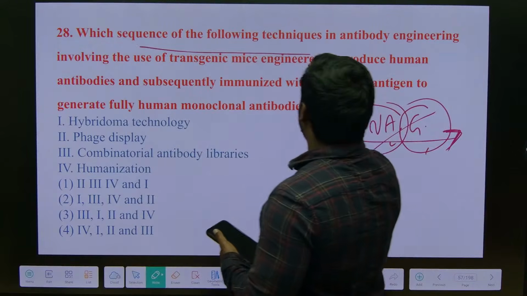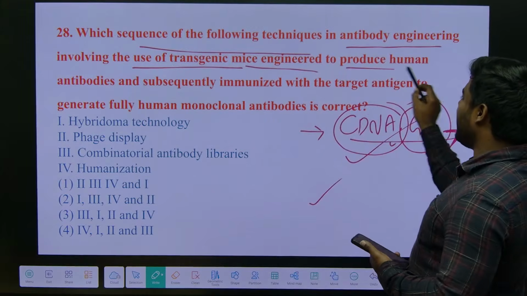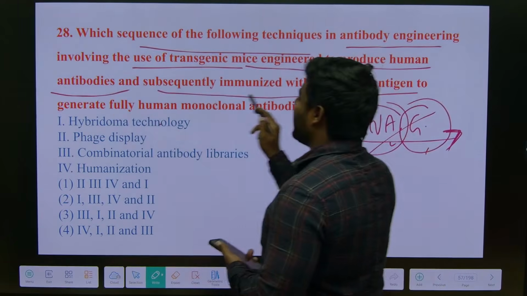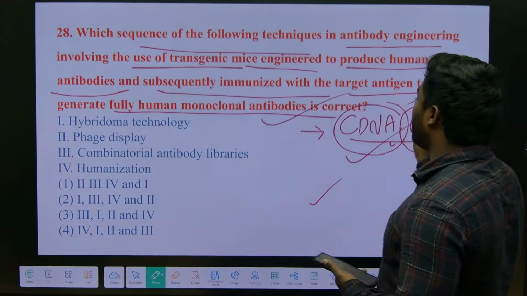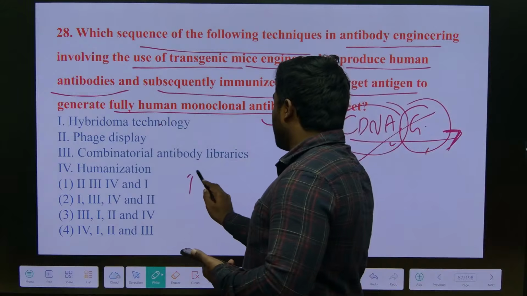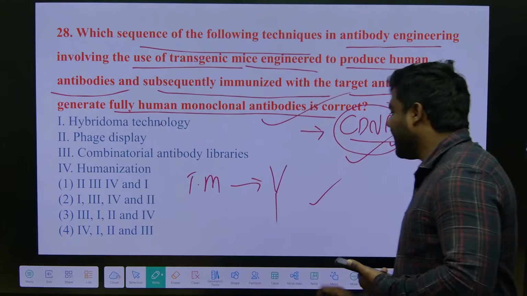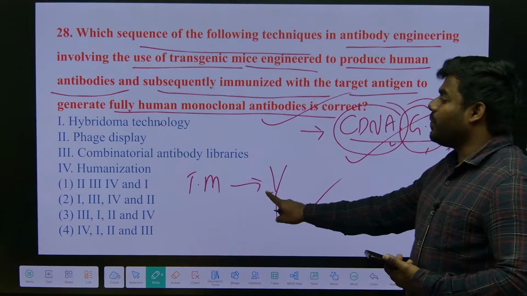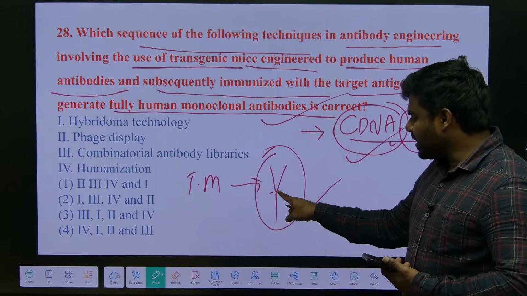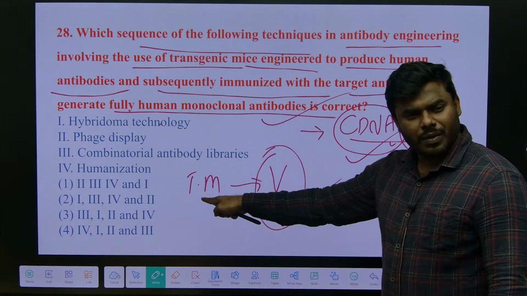Anyway, first understand the given question. Which sequence of the following techniques in antibody engineering, involving the use of transgenic mice engineered to produce human antibodies and subsequently immunized with the target antigen to generate fully human monoclonal antibodies, is correct? See here, first we are using transgenic mice and producing antibodies, but I cannot call these completely human monoclonal antibodies, because most of the portion of the antibody is prepared from mice.